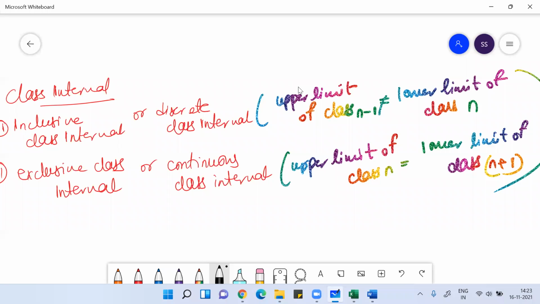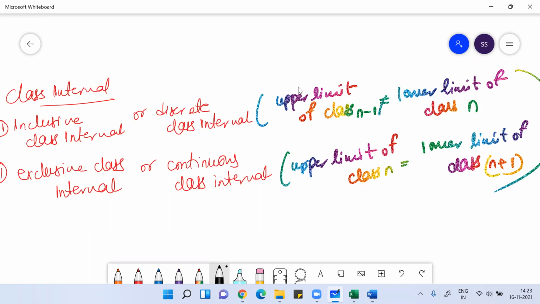The class interval has a lower limit and an upper limit. If the upper limit of this class interval is equal to the lower limit of the next class interval, then such a distribution of data is called an exclusive class interval or continuous class interval.